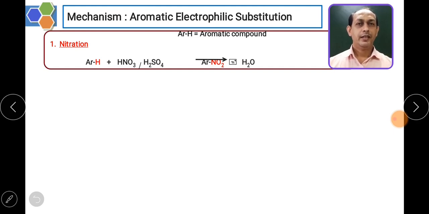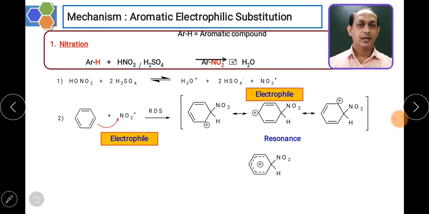So as we know that in nitration reaction, the nitrating mixture is being prepared, and that is being reacted with the benzene to form the nitrobenzenes. Suppose if we see the mechanism, in the first part when nitrating mixture reacts, they form the strong electrophile, that is NO2+. So this electrophile then attacks in the second step benzene ring.